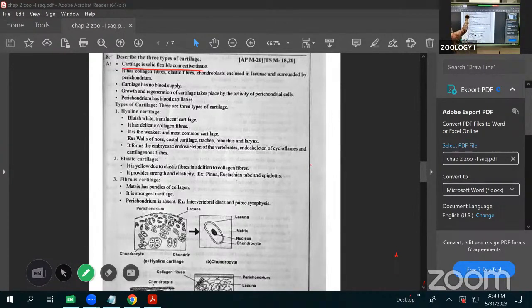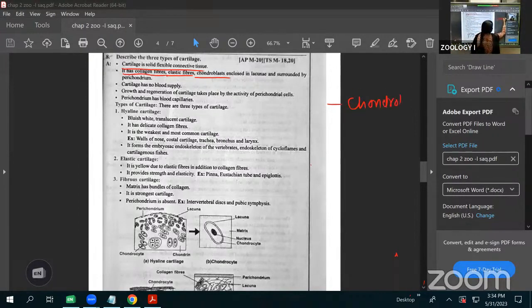Like the areolar connective tissue having fibers, here they are having collagen fibers, elastic fibers, and also chondroblasts are present. Two major types of fibers are present: the collagen fibers and elastin fibers. Along with that, special cells are present. Special in the cartilage, chondroblasts are present.